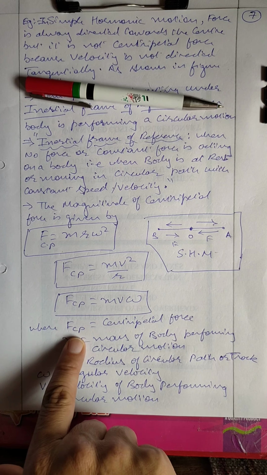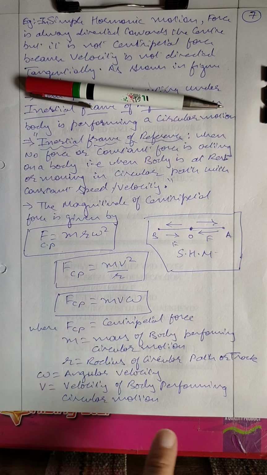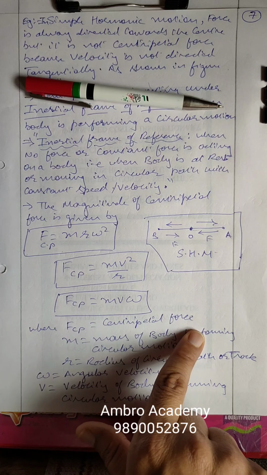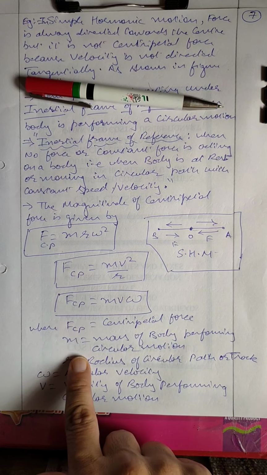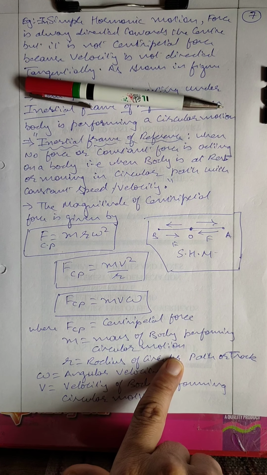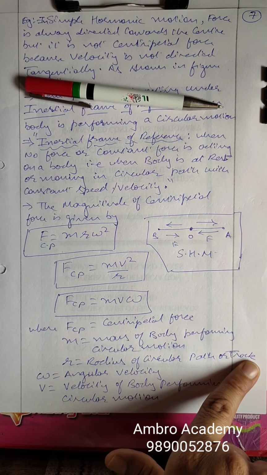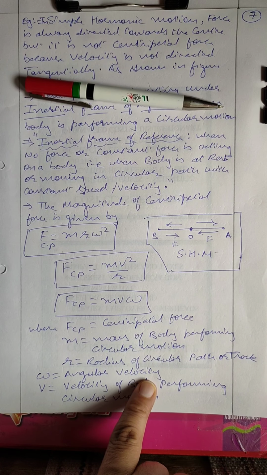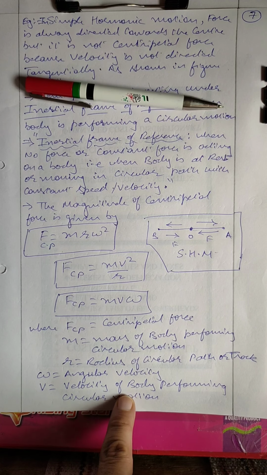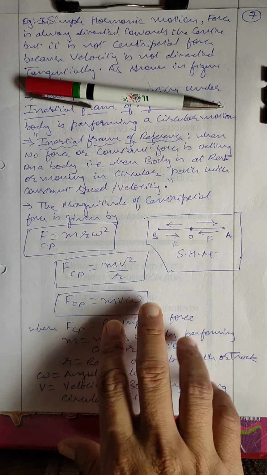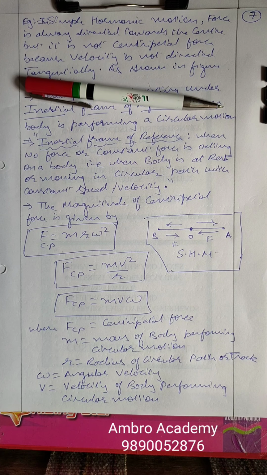So here, what is FCP? FCP is centripetal force, which is acting along the radius toward the center. M, mass of the body performing rotational or circular motion. R, radius of the circular path or track. Omega, angular velocity with which it is moving. V, velocity of the body performing circular motion. So all these quantities are required for centripetal force.